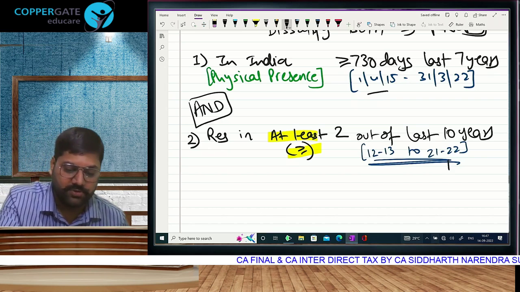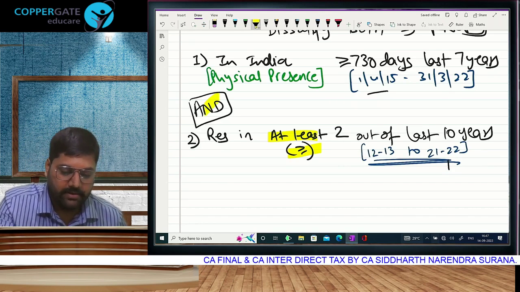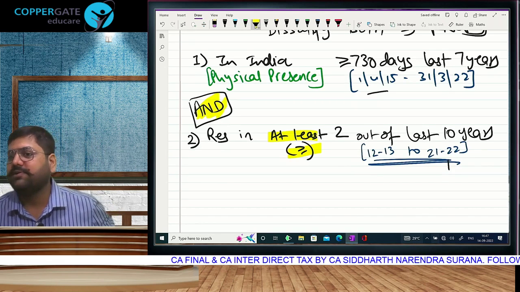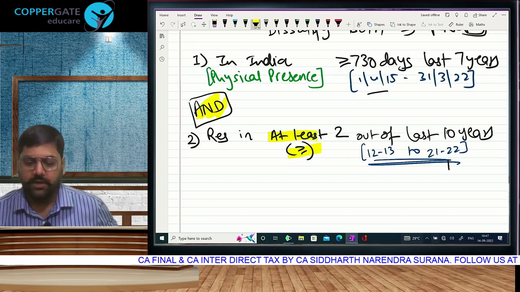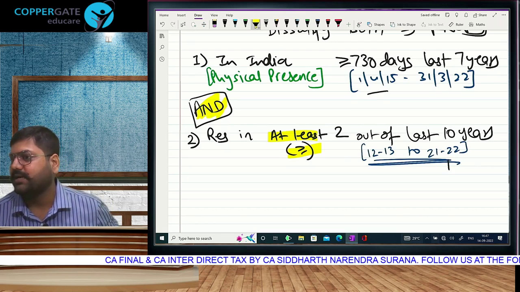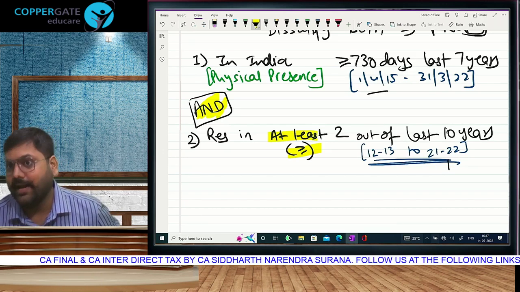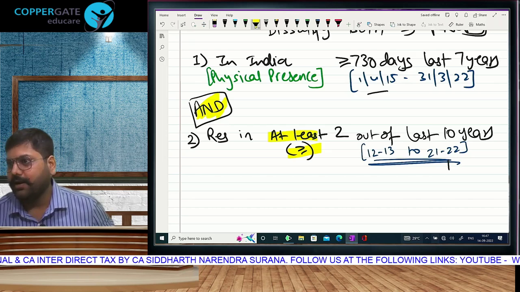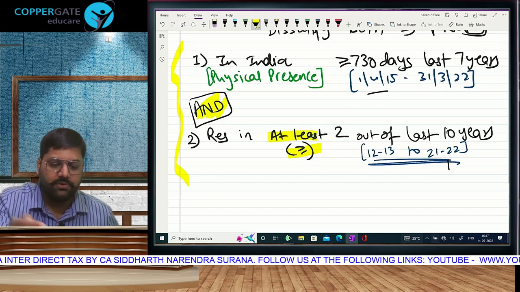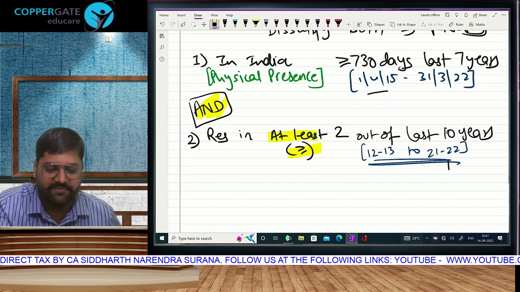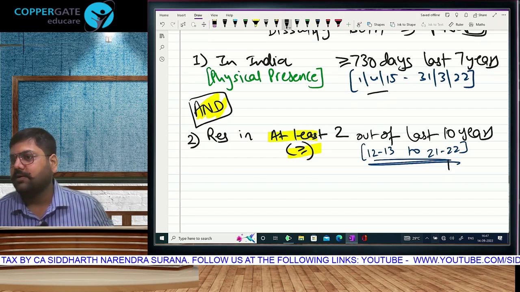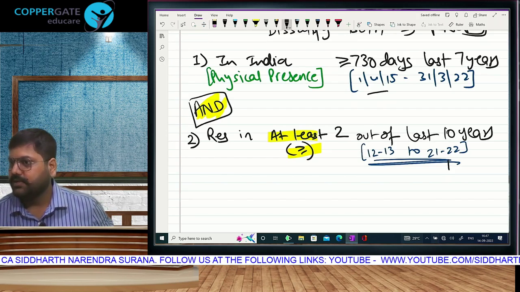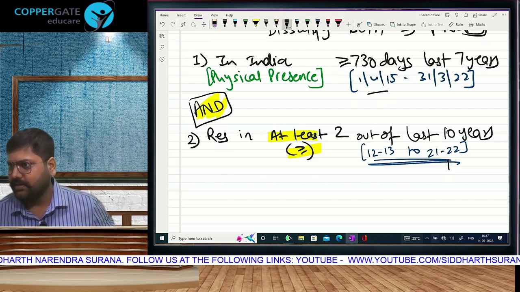Both conditions should be there. And. So both conditions, then you will be treated as ROR. If you do 730 but not 2 years as resident, then RNOR. If you do 2 years but not 730, then RNOR. And if you don't satisfy both of them, still RNOR. Because that is why we are performing step 2. Otherwise, we'll stop at step 1. Is this clear?